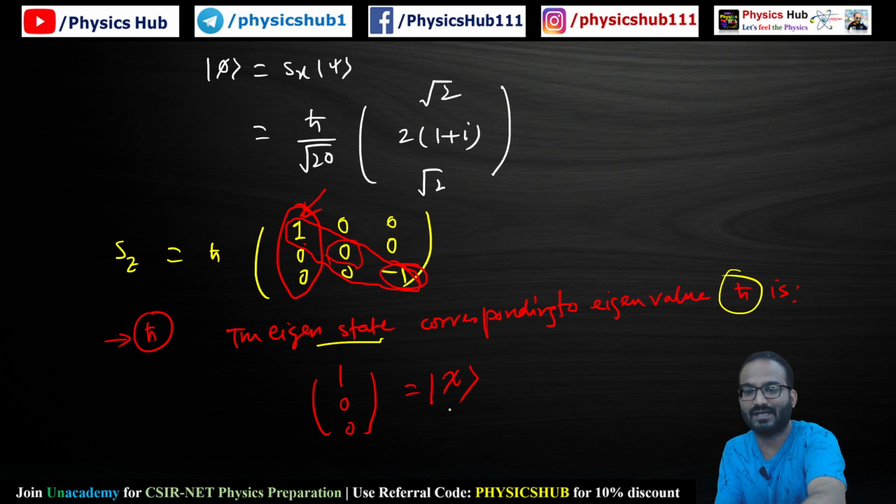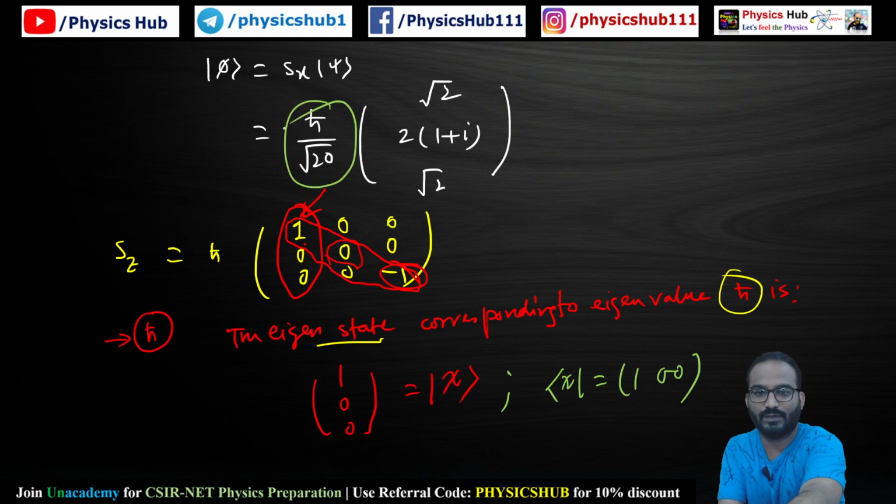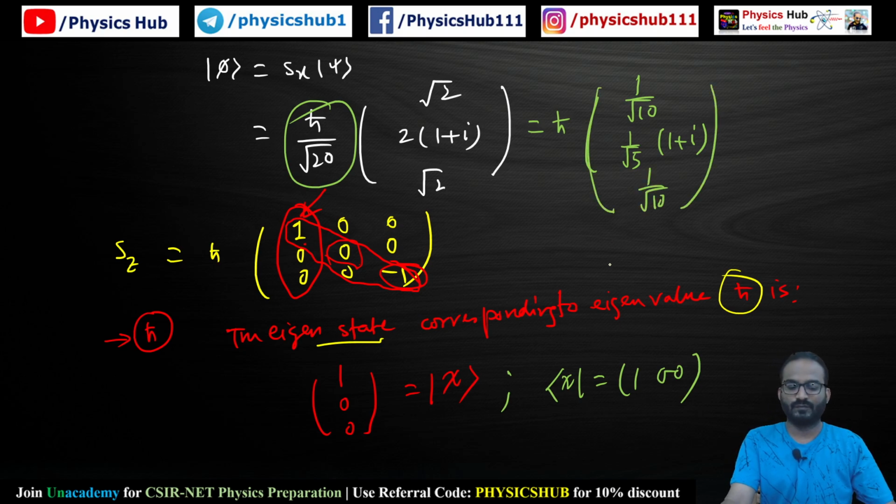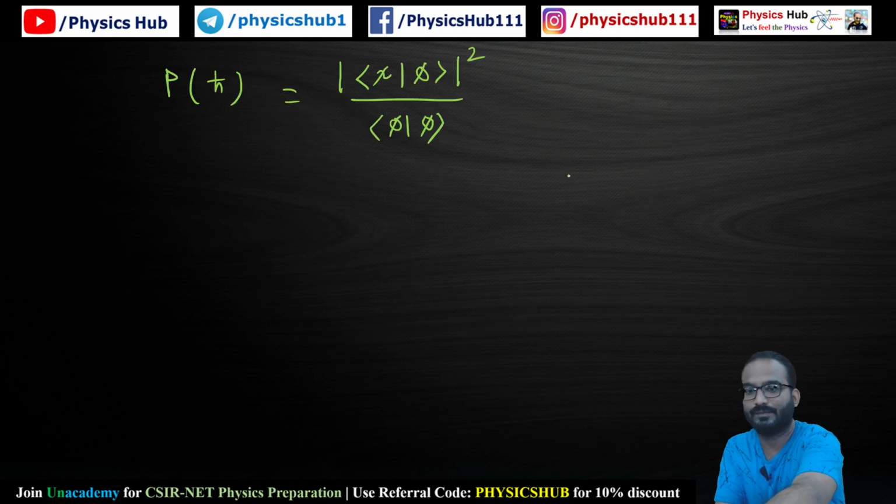So we have chi. If this is chi, then what is the value of this chi? This will be a row vector 1 0 0. And you see modulus of this chi phi square, and in phi you have h cut by root over 20. So this will become h cut square by 20. Or you can also further calculate h cut and just take this 1 by root 20 inside. So this will become 1 by root over 10, and this will become 1 upon root over 5 into 1 plus i, and this will become 1 upon root over 10. So this will become h cut square.